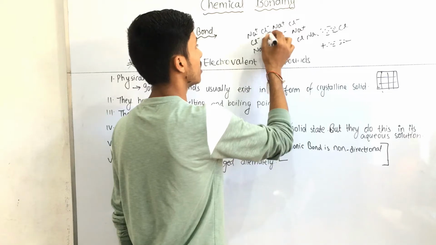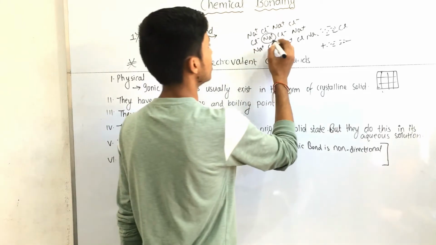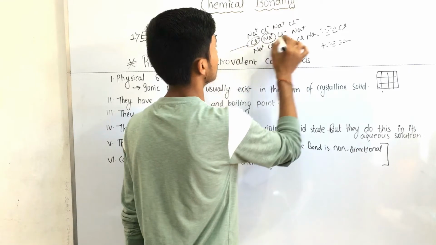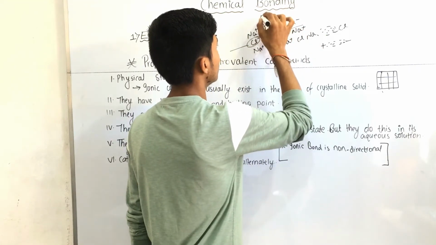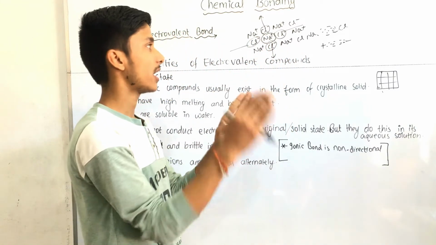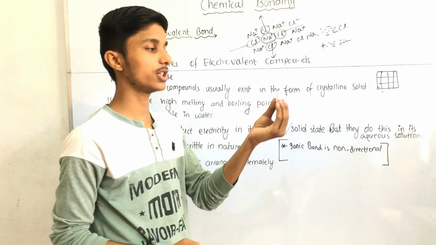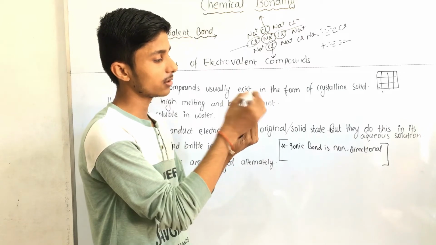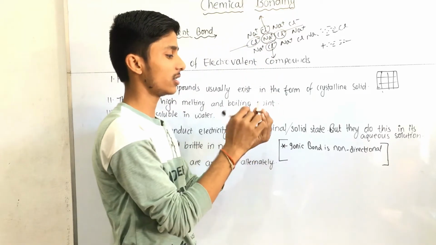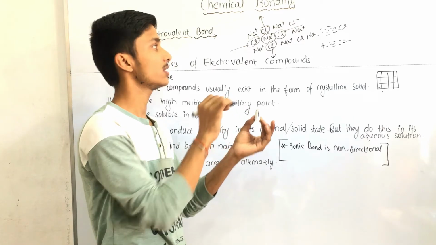It means one cation is surrounded by 6 anions. Here you can see this sodium is surrounded by 6 chlorine. One is this side, one this side, one is this side, another is this side, and 2 are like this at the front and back. It is in 3D form. Suppose this is a sodium, then this side 1, this side 2, this side at top 3, here this 3, in the bottom 4, and here one front 5 and one back 6.